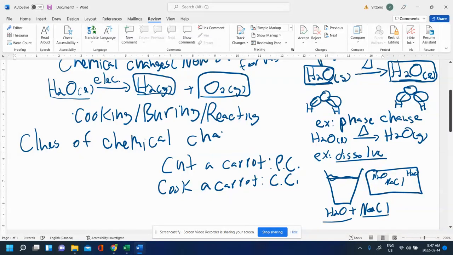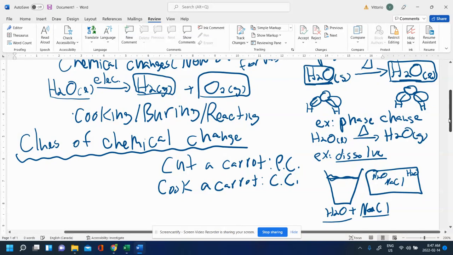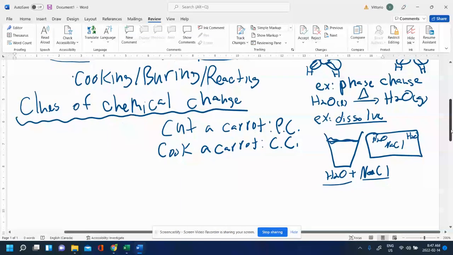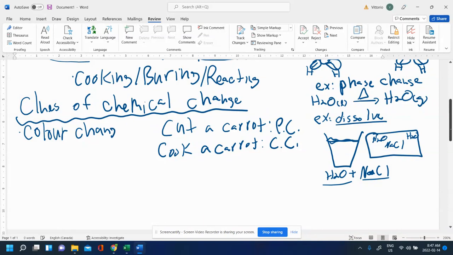And it's not always going to be a giveaway that a chemical change is happening, but they're nice pieces of clues to look at, especially when you're in the lab. So some clues of chemical change that you might see might be a color change. So you have two substances that do not have a color to them. They're colorless. Then when you mix them together, there's a new color that appears. So I take two clear colorless liquids, put them together, and then boom, they're red. And there was no red there to begin with. So a new color has appeared. That means that you have a new substance in there that happens to be red.